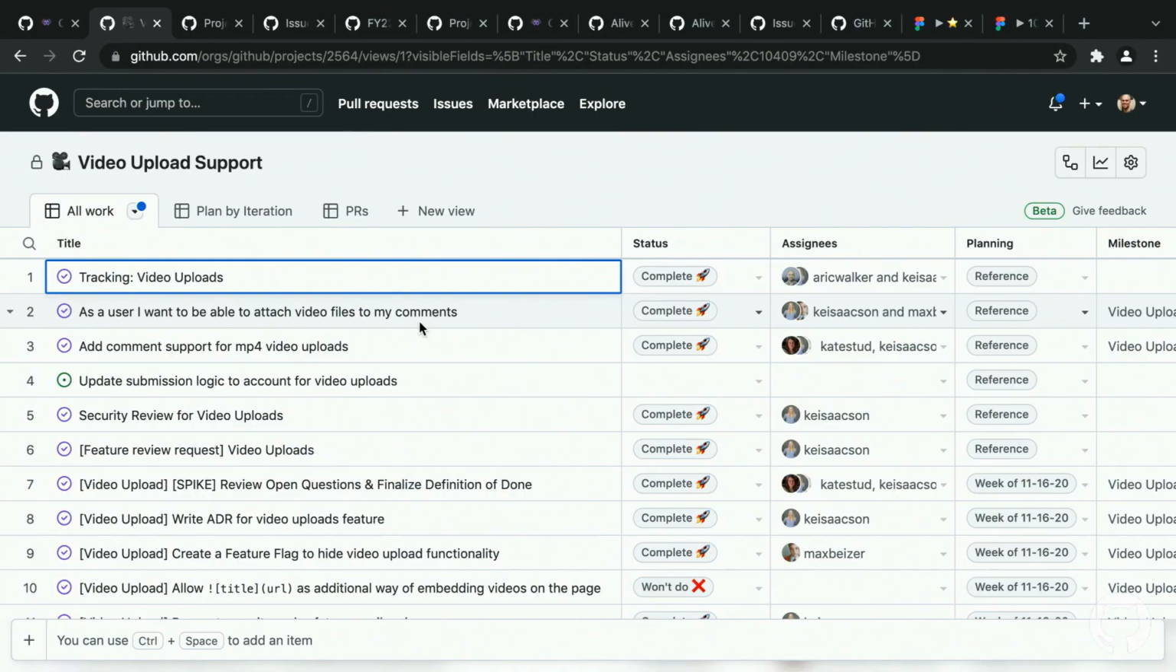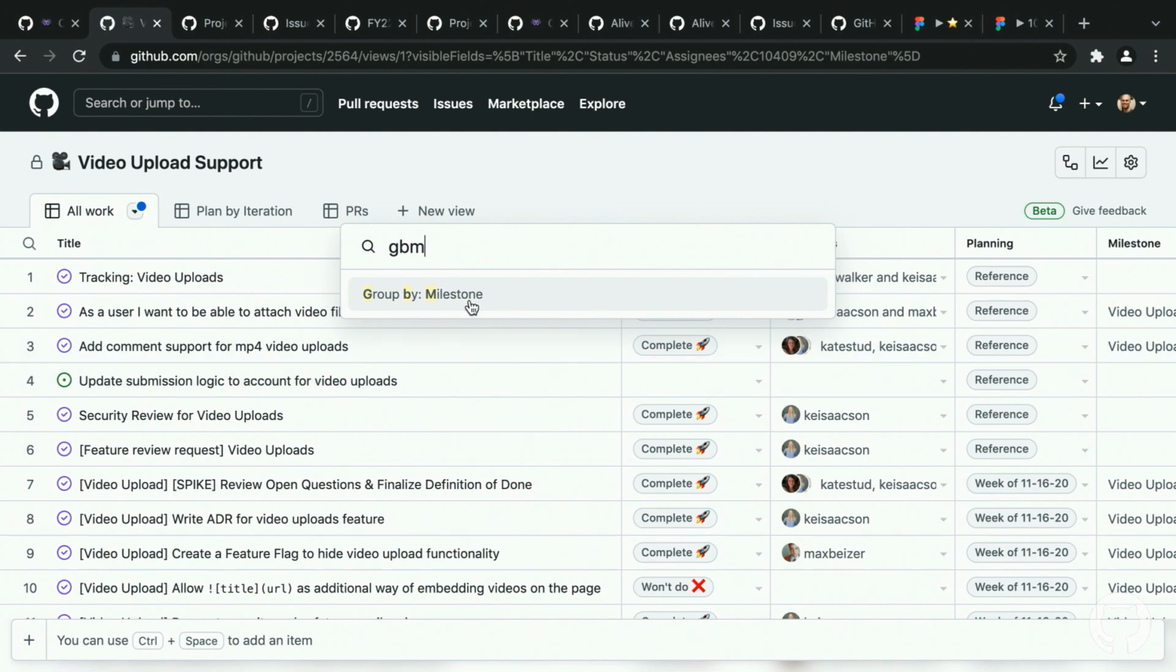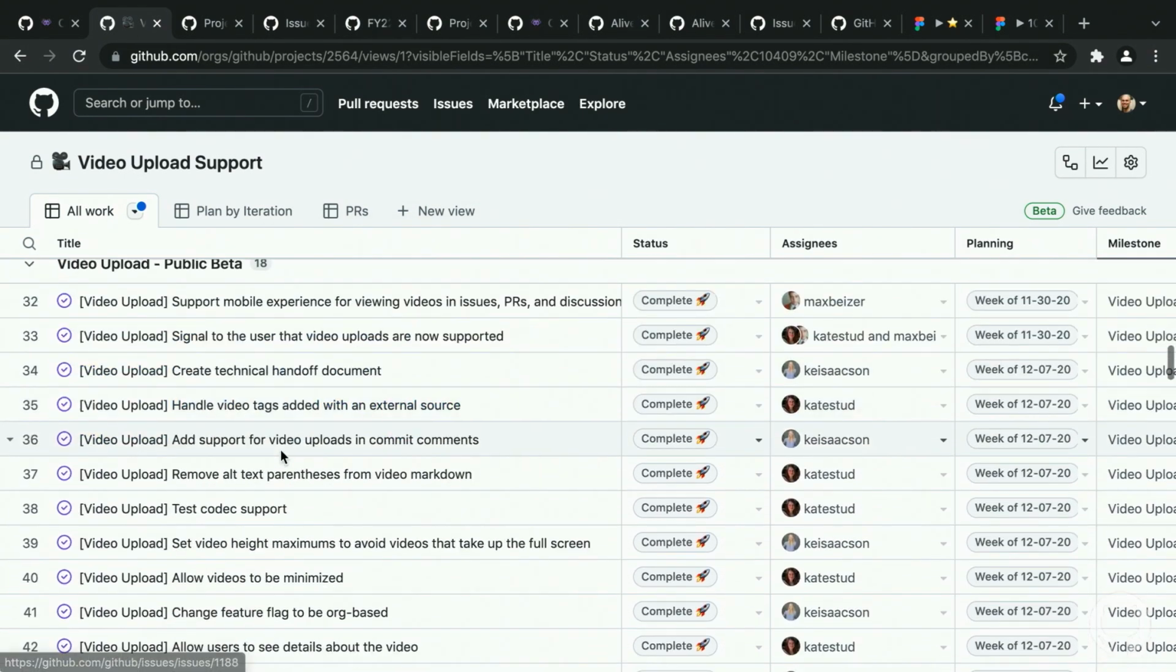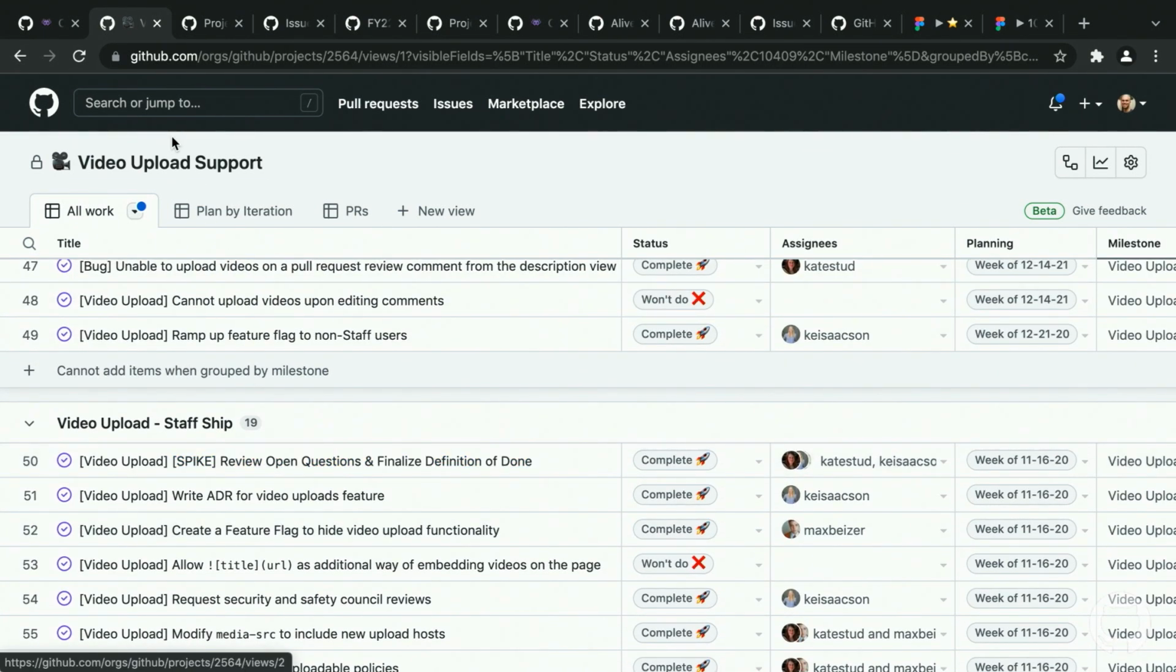Another feature that I just love is Control K. I want to group by milestone really quick. And there you go. So here it is, GA and everything that went into GA, public beta, and our staff ship that is internal to us. So there you go. So now you could utilize what we're doing to track a feature, which is great.